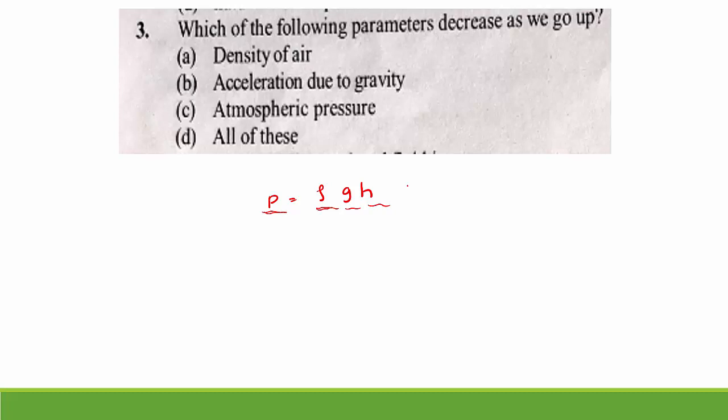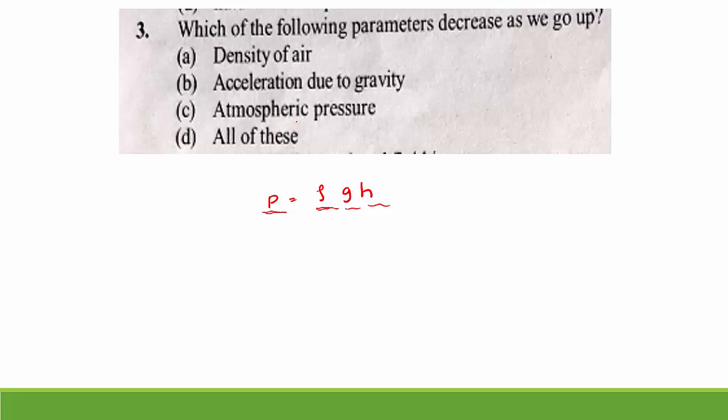But you can remember, when you are very close to the earth surface, near the earth surface, there are a large number of air molecules or water droplets or dust particles. So as the number of particles increases, density also increases. It happens near the earth surface. As you are moving in the upward direction, the number of particles in the atmosphere decreases.